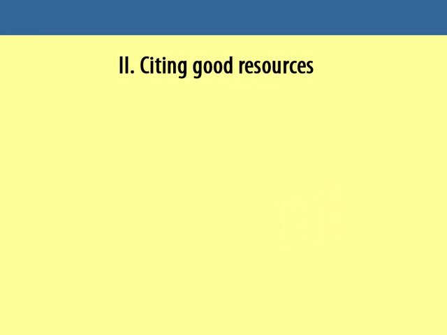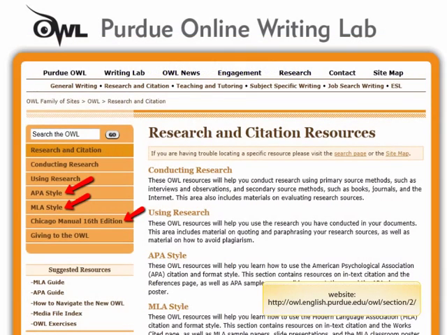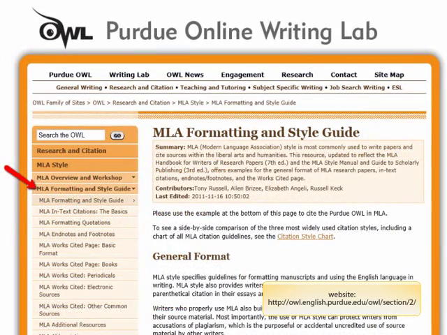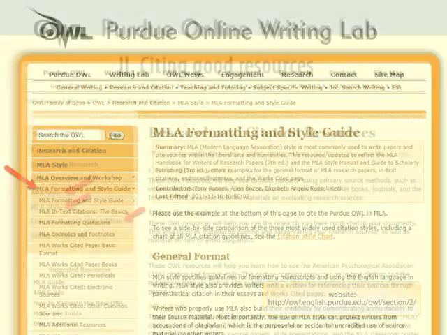Part 2. Citing Good Resources. When you are finally ready to incorporate your resources into your paper or project, excellent help in how to properly cite these resources can be found on this authoritative website. That said, note that the most important thing about citation is not that you format them properly, although doing this the way your teacher wants is important, or even to avoid plagiarism.